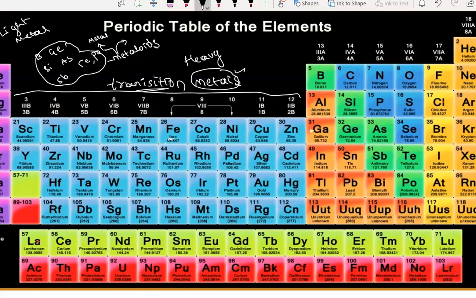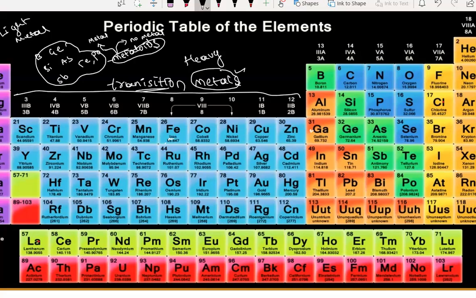Metals are malleable. Non-metals are not malleable. But metalloids have both the properties. Sometimes they show metal property, sometimes non-metal property. That's why we call them metalloids.